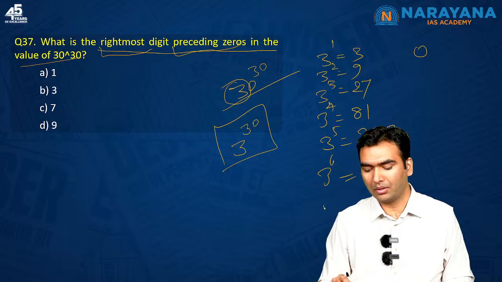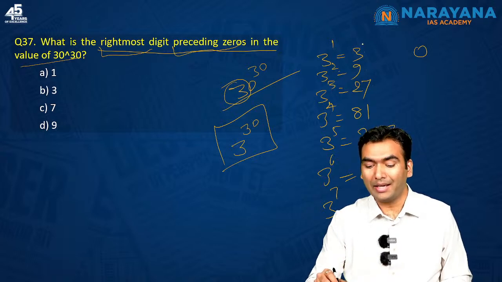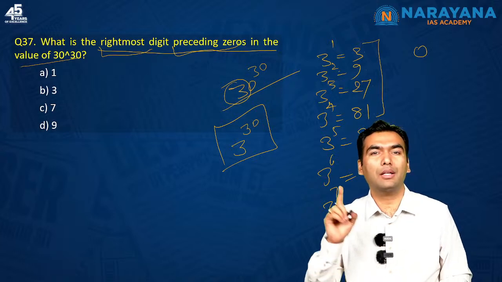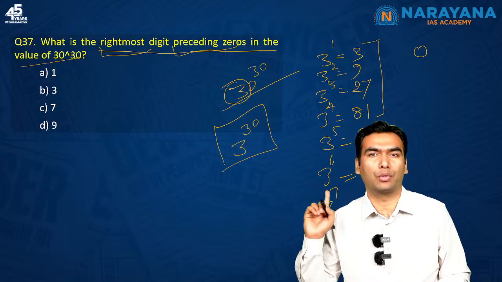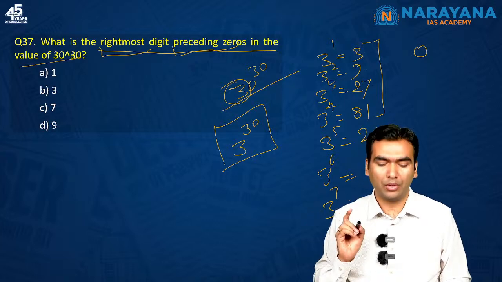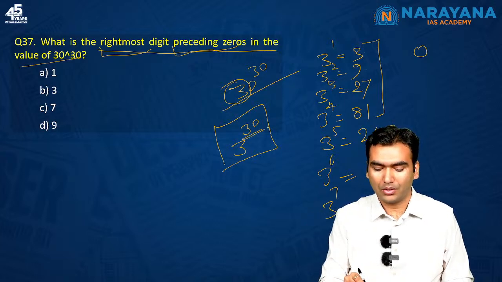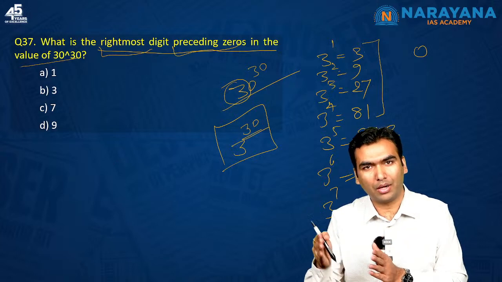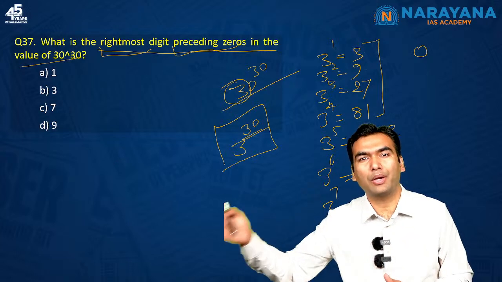3 to the power 7, 3 to the power 8, I will get again 1. So at the unit digit, the pattern is repeating itself after a gap of 4. So ultimately what you have to calculate, in case of 30, the pattern would repeat after 4, after 8, after 12, after 16, after 28 also.